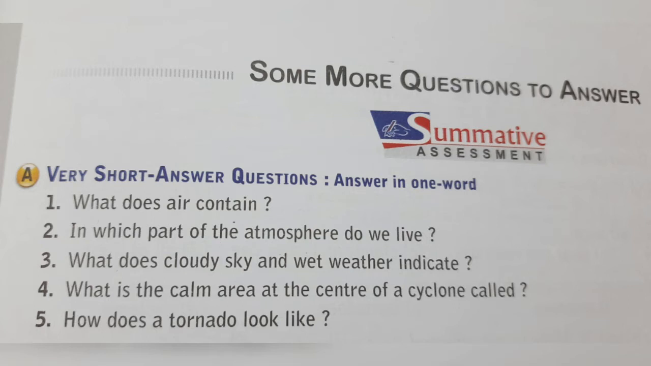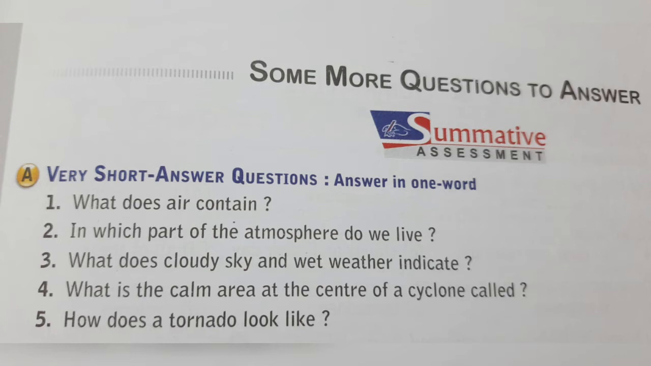The very first question of very short answer question is, what does air contain? The air contains variety of gases along with dust particle and moisture. The second question is, in which part of the atmosphere do we live? We live in troposphere, which is nearest to the crust. The third question is, what does cloudy sky and wet weather indicate? The cloudy sky and wet weather indicate that there is a low pressure area.